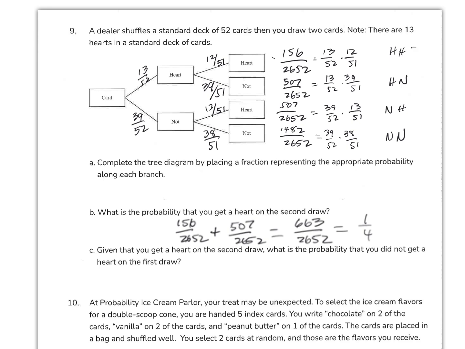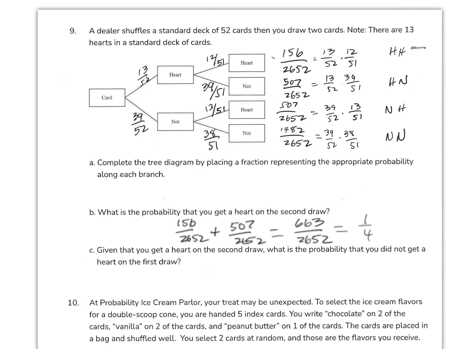But we had to add these two because this is where there's a heart in the second draw and a heart in the second draw. So I need to add both of these probabilities as multiplied. Nothing over here. We're not concerned with that. We're going through the whole process and then we're saying, what's the probability that the heart was drawn second? Okay? Now, given you get a heart on the second draw, what is the probability you did not get a heart on the first draw?